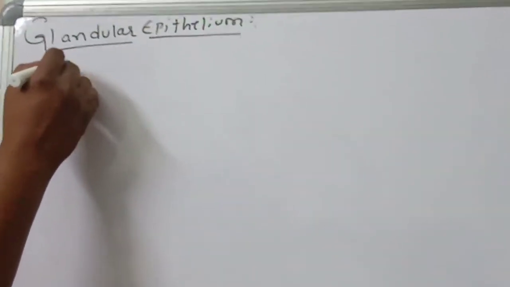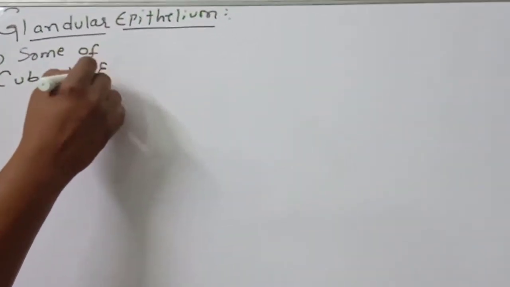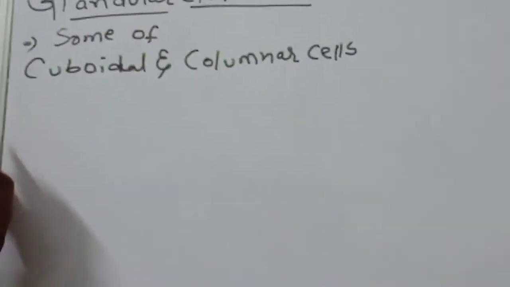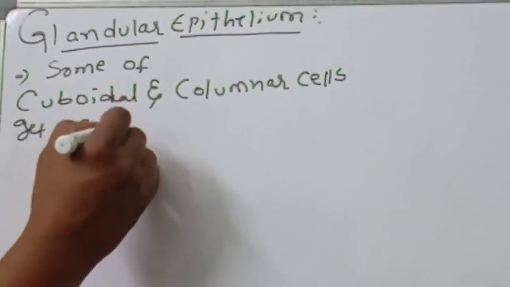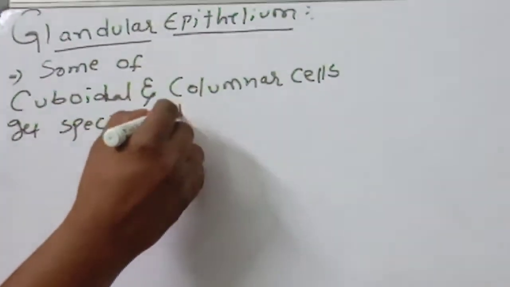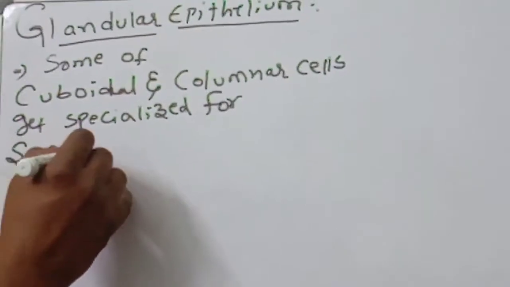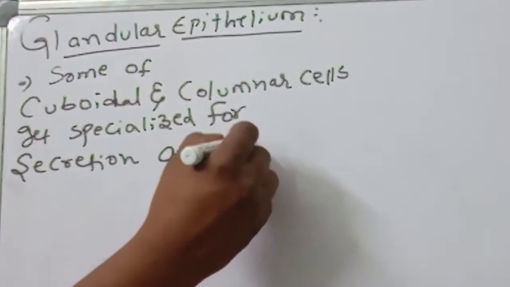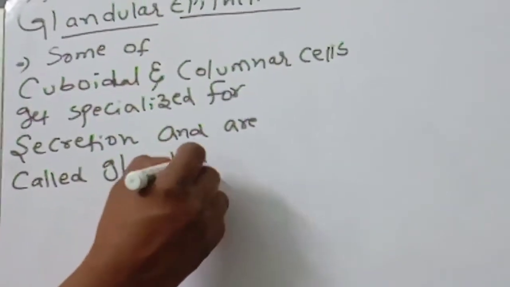Some of the cuboidal and columnar cells get specialized for secretion, and are called glandular epithelium.